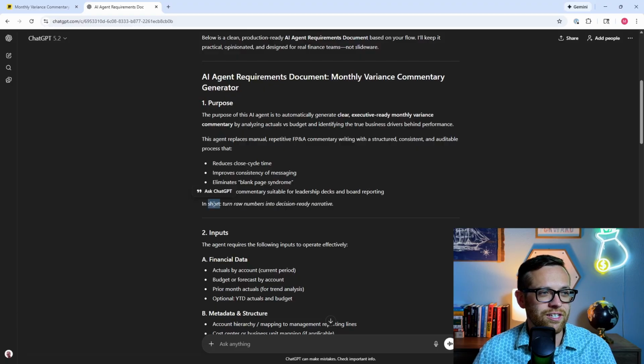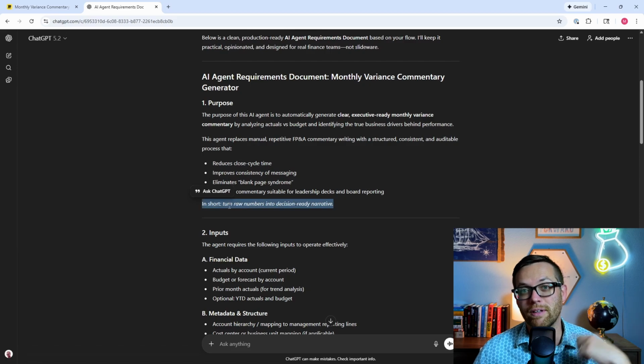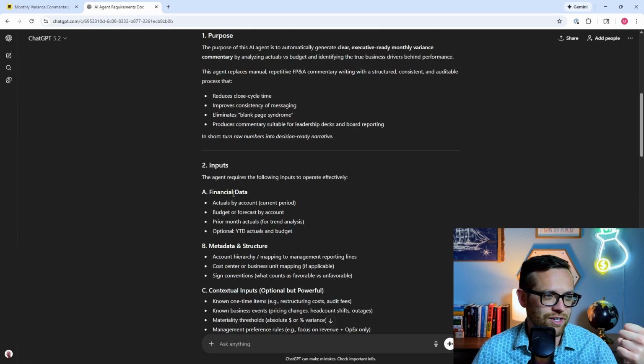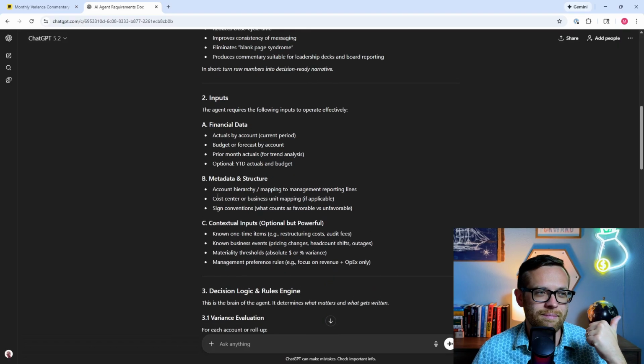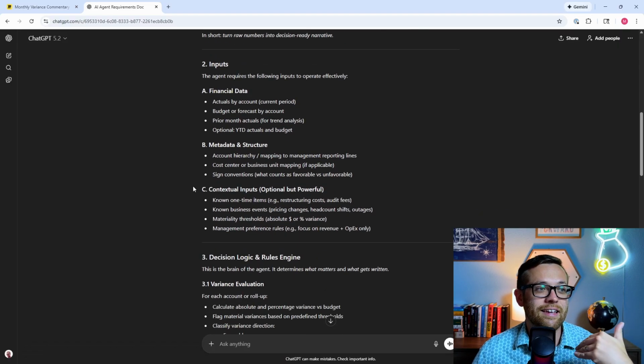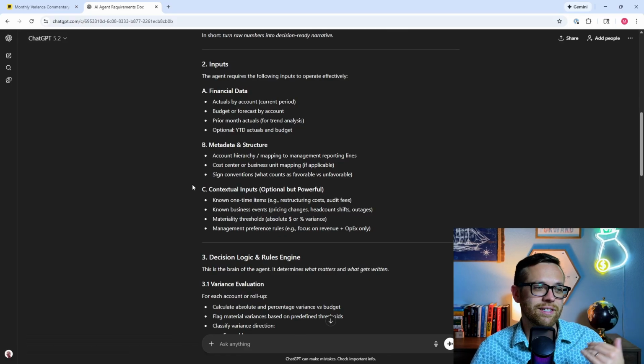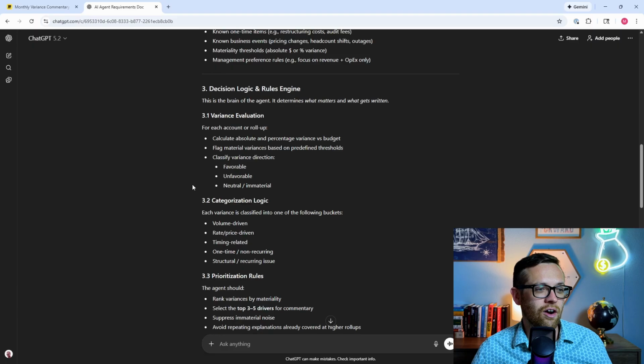In short, and this is great, turn raw numbers into decision-ready narrative. That's a line we'll remember later when we have to explain this to our executives. Inputs: it's going to need financial data, actuals, budget, it's going to need metadata and structure, and it's going to need contextual inputs, optional but powerful. So these are things we can ask the user to feed in if it has information it wants it to know. All right, decision logic.